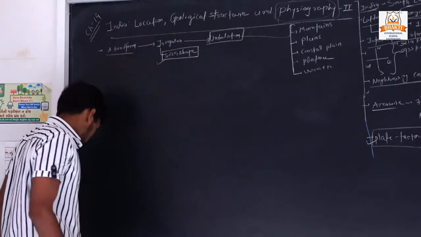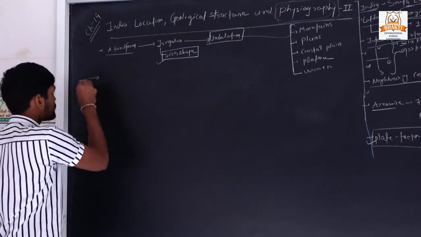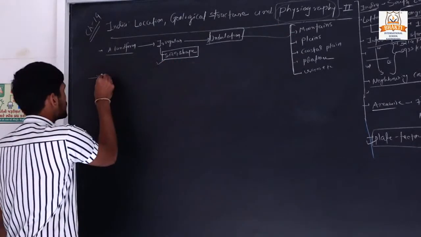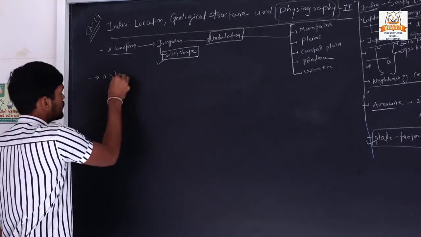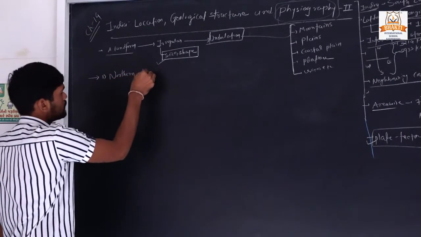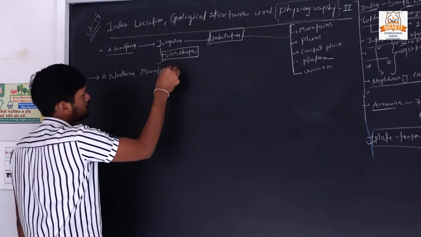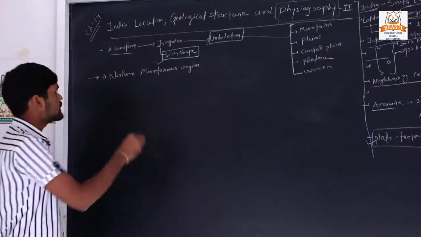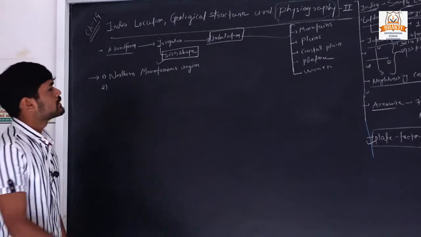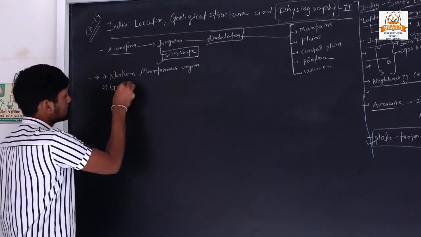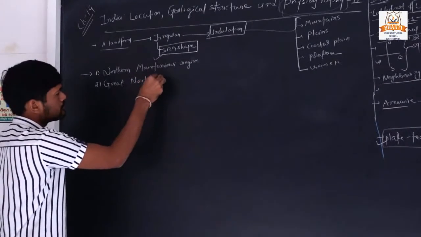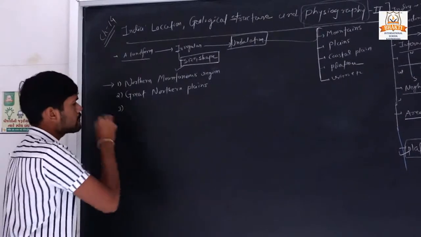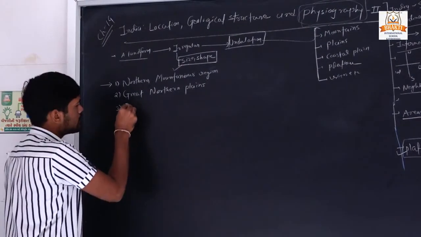On the basis of Indian physiography, India can be divided into 5 types. First is the northern mountainous region. Second is the great northern plain. Third is the plateau.